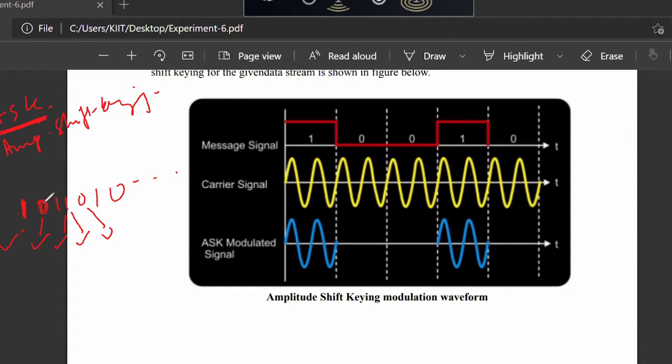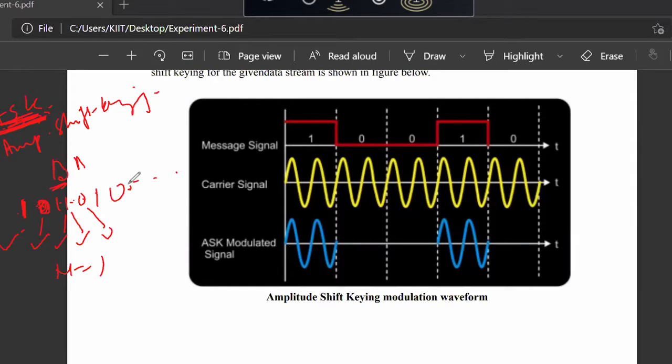If I am modulating and transmitting one bit at a time, then that modulation technique is called binary modulation technique. So in binary ASK, I will be performing amplitude shift keying on one bit at a time.